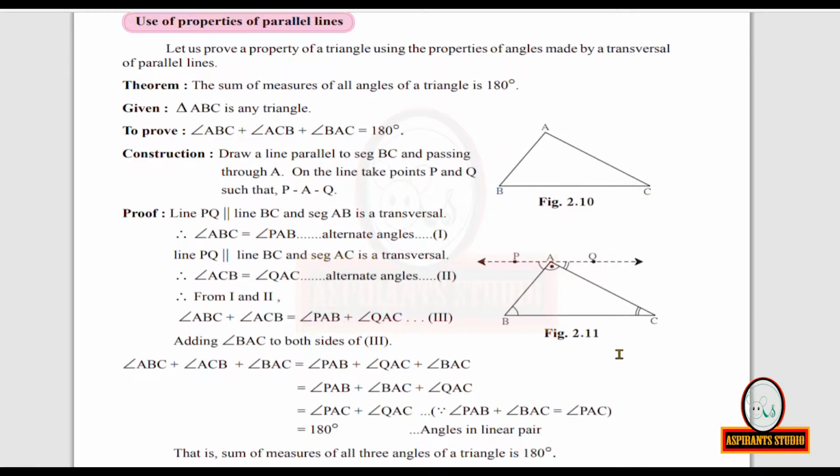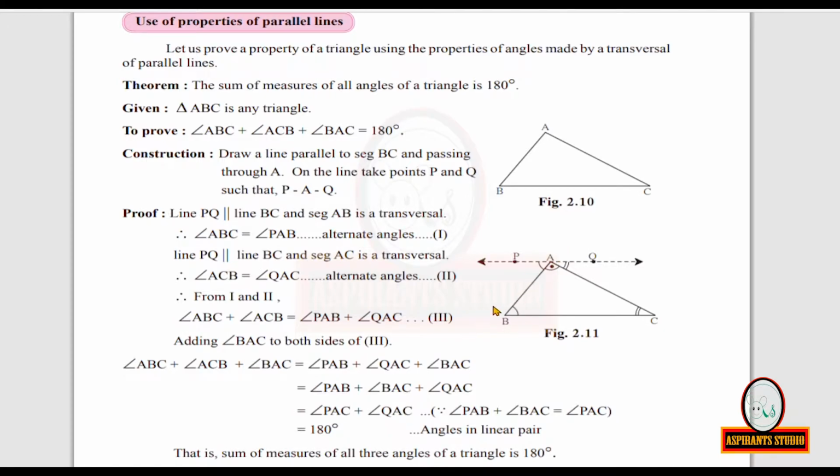See figure 2.11. Draw a line parallel to segment BC and passing through A. On the line, take points P and Q such that A lies between P and Q. Now, for the proof, now we have known what is alternate angles theorem. So, we can apply that. Now, we have line PQ parallel to side BC of this triangle and segment AB is the transversal.